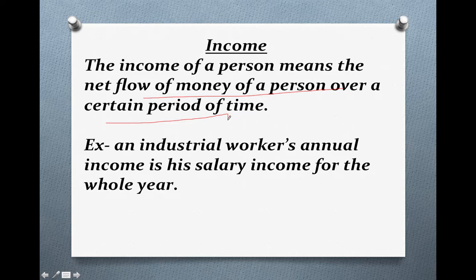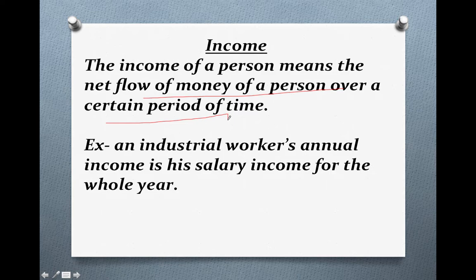One time income is not income. If you are getting money for some one time payment, that will not be called income. But if you are receiving money regularly, on a monthly basis, that will be called income.